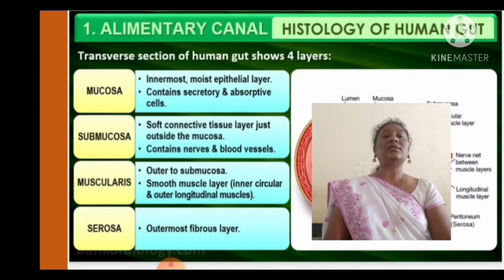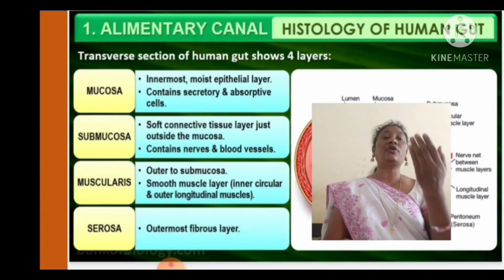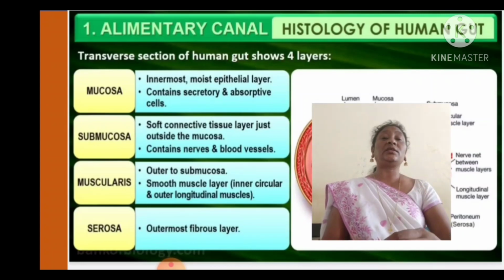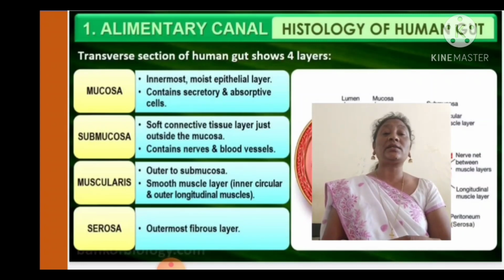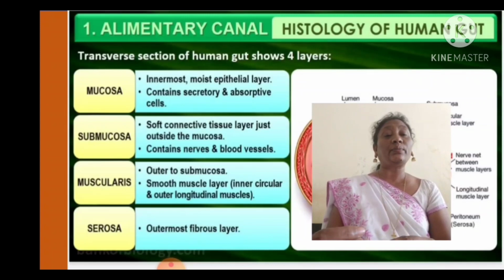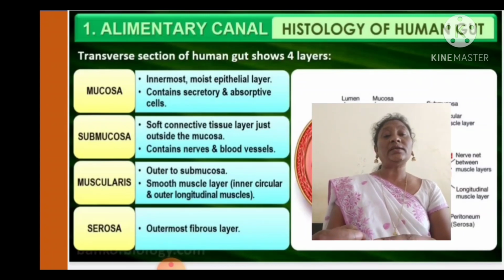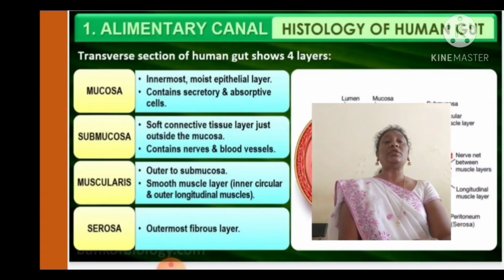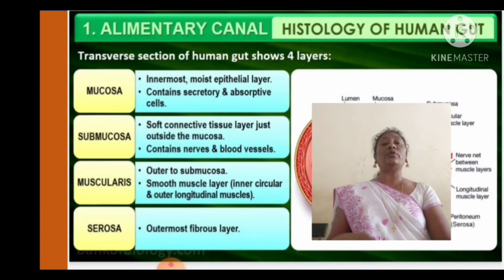Now let us see the transverse section of a human gut. If you cut the human gut, it is made up of 4 layers: mucosa, submucosa, muscularis and serosa. The innermost moist epithelial layer is called the mucosa.